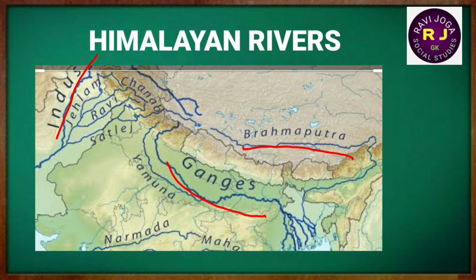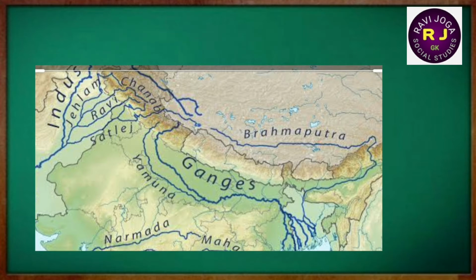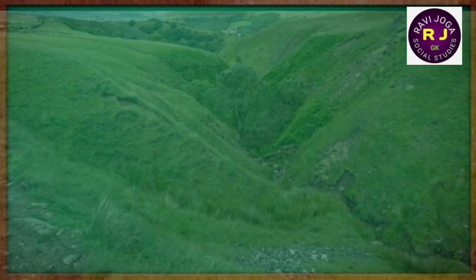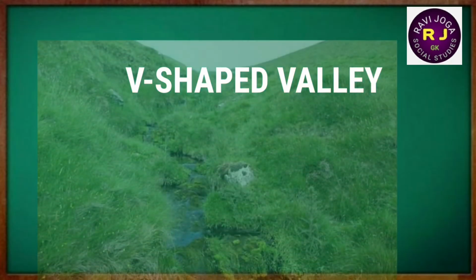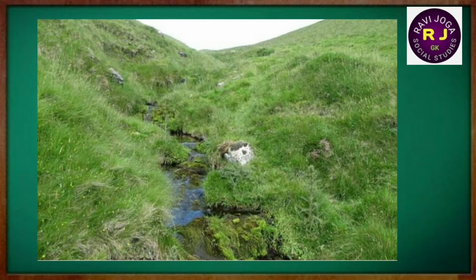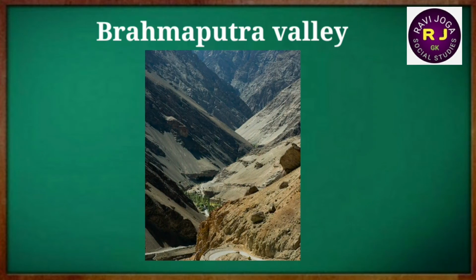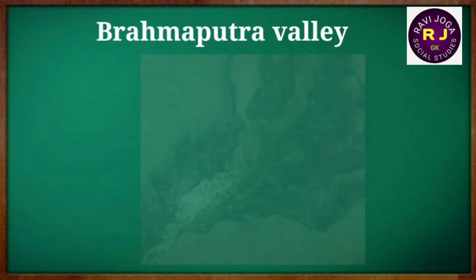The rivers originate from almost the same region within a few kilometers of each other, and first they flow parallel to the main axis of mountains. Suddenly, they take a bend toward the south by cutting through the massive mountain chain to reach the North Indian plains. In this process, they carved out deep V-shaped valleys. The Indus and Brahmaputra valleys are the best examples of V-shaped valleys.